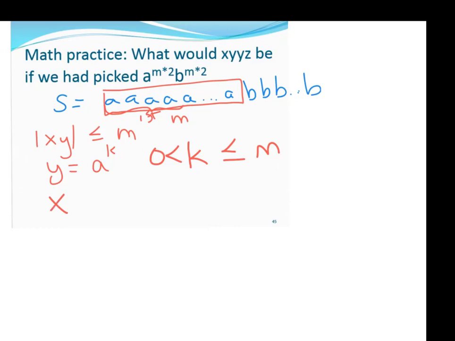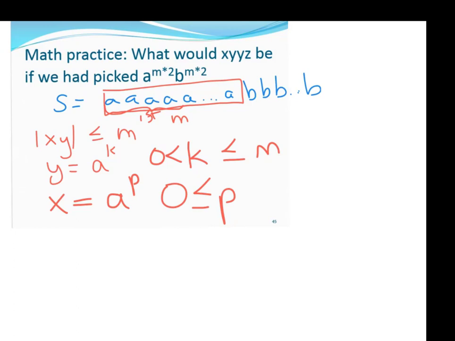And x, we have exactly the same thing again. x is whatever a's come before the y part. So x is going to be a to something. Let's make it p. It could be any old letter. I'm just saying there's p a's in a row, and that's what my x is, where this p part could actually be equal to 0.